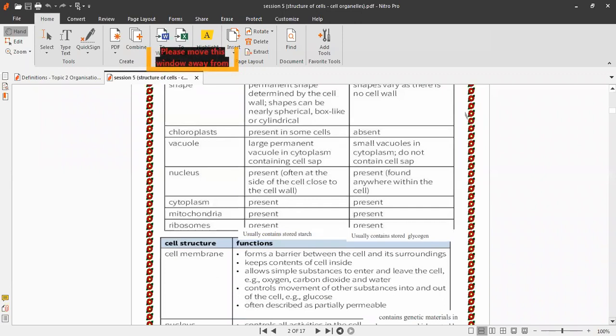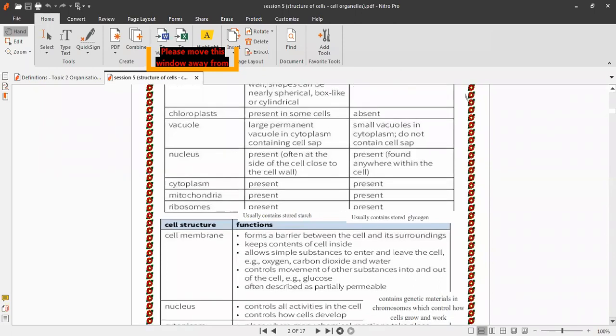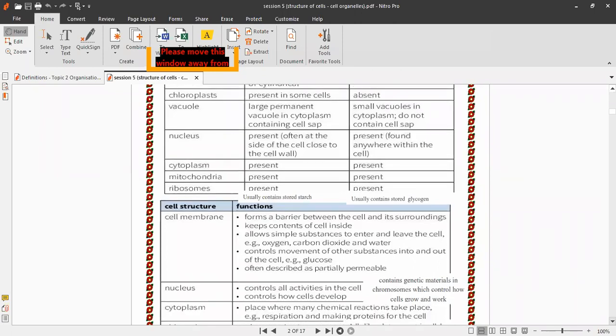For nucleus, both have a nucleus, both have cytoplasm, mitochondria, and ribosomes. Let's see the cell organelles in specific.